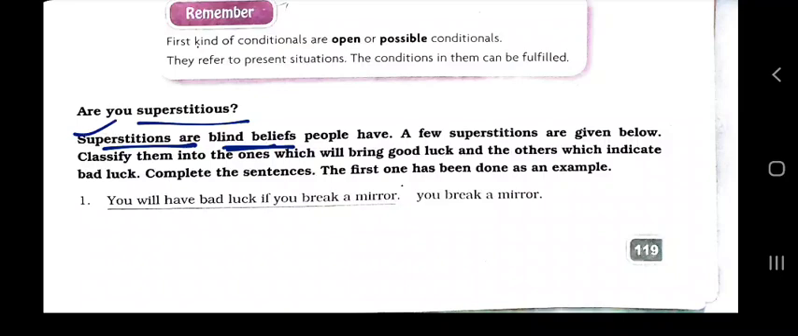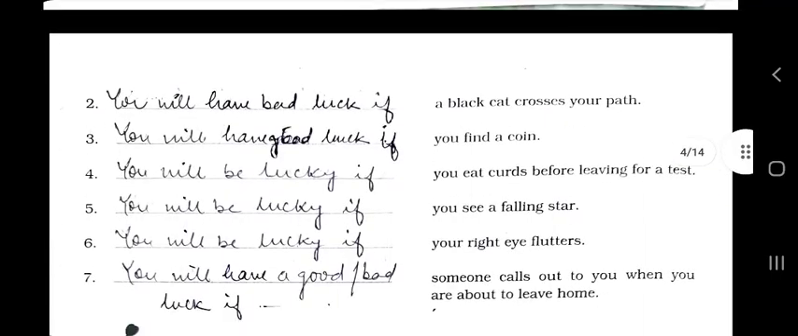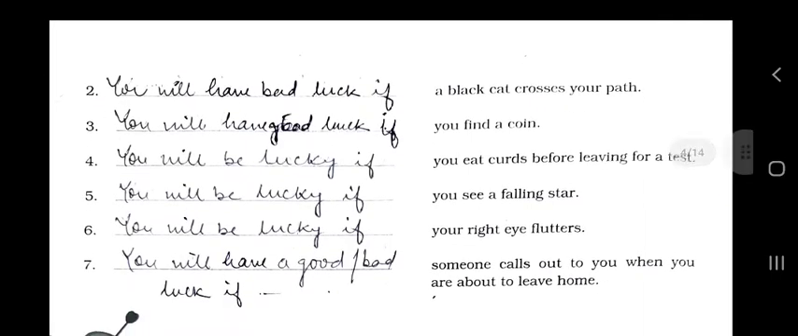A few superstitions are given below. Classify them into ones which will bring good luck and others which indicate bad luck. Complete the sentence. The first one has been done as an example. You will have bad luck if you break a mirror. So this is already done. Now next is, you will have bad luck if a black cat crosses your path. Many people believe this. You will have good luck if you find a coin.